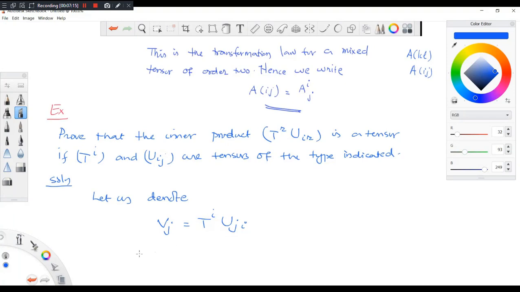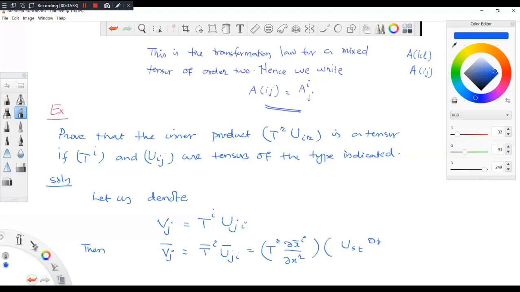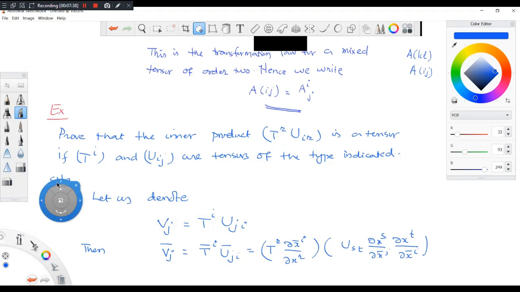Okay. Then Vj bar. What is the transformation law? So this is T bar I U bar Ji. According to the transformation law, I can write it like this.